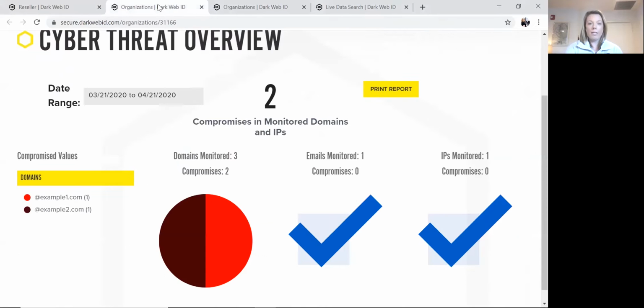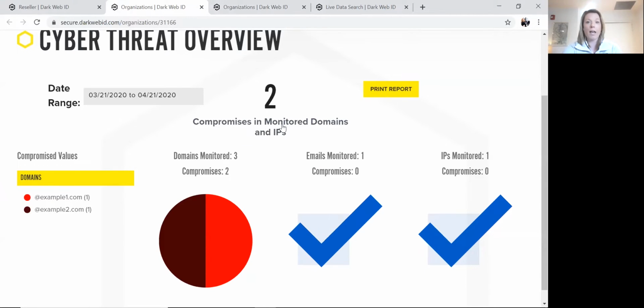When you're adding an organization to the platform, within 24 hours, you're going to see all of the historical data that we found associated with that domain. It takes about 24 hours, and there's potentially a significant chunk of data. The reports go back to about 2009, 2010, so there's a lot of data to comb through that really gives you insight into the employee behavior within that organization and where there may be gaps in training, gaps in policies and procedures, and potential risk that you're able to communicate out to your customer.